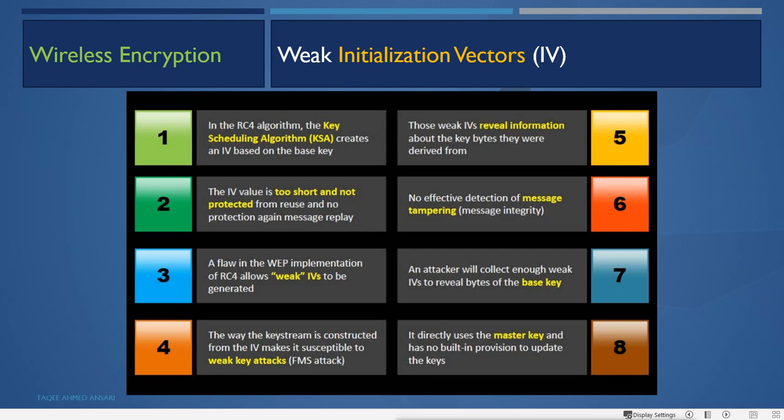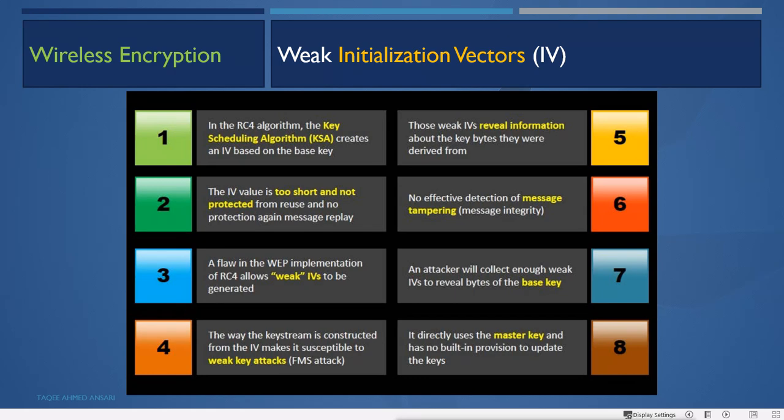And then a flaw in the WEP implementation of RC4 allows weak IVs to be generated. And the way the key stream is constructed from the IV makes it susceptible to weak key attacks, the FMS attack. Those weak IVs reveal information about the key bytes they were derived from.